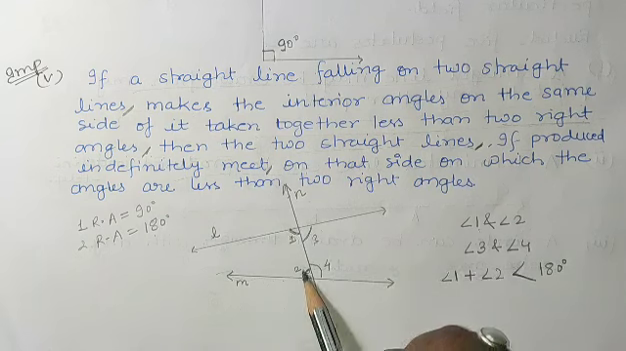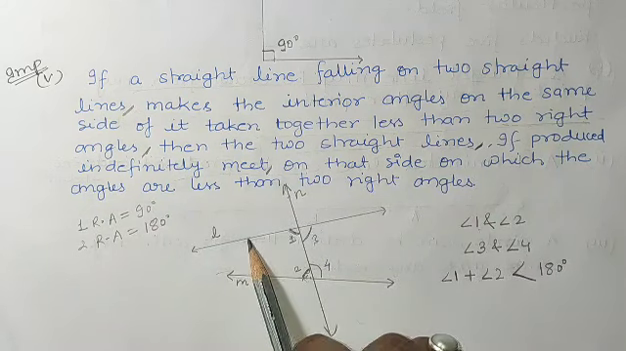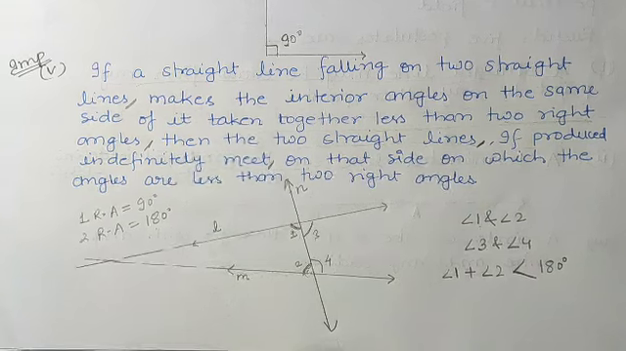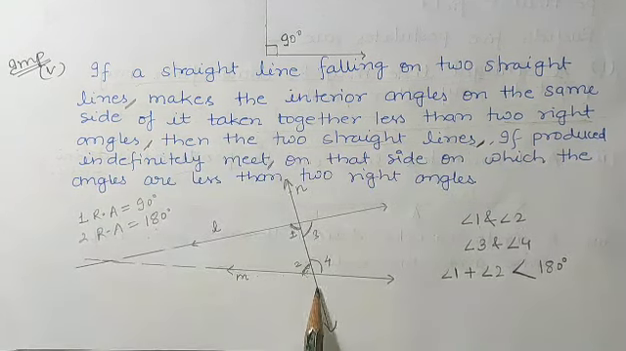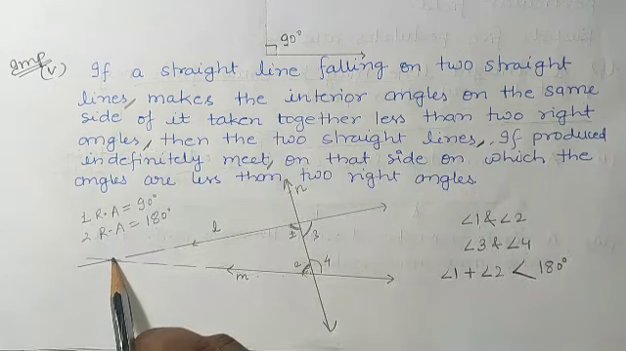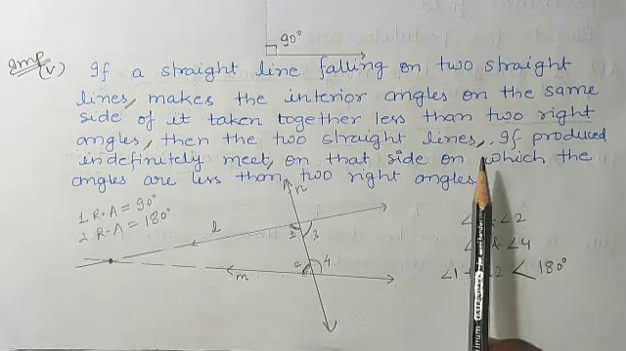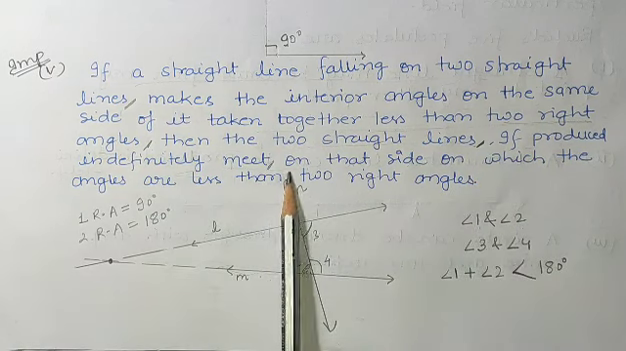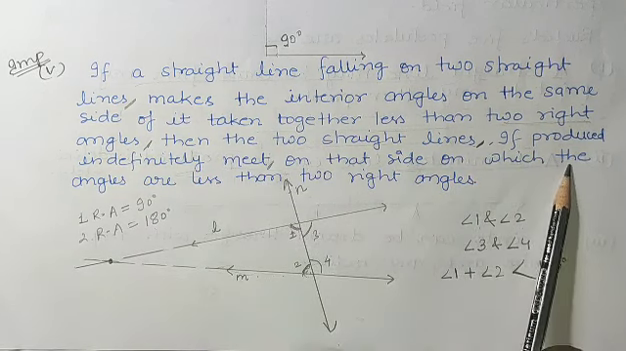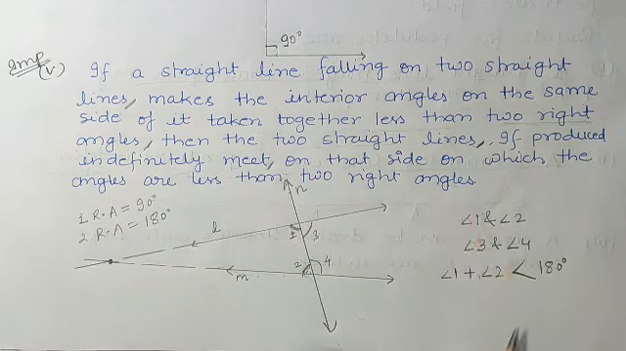Okay, but here the sum of angles 1 and 2 is less than 180 degrees, so here we will produce this L and this M. And by producing them we can see that these two lines will intersect each other. So, if produced indefinitely, they meet on that side on which the angles are less than two right angles.